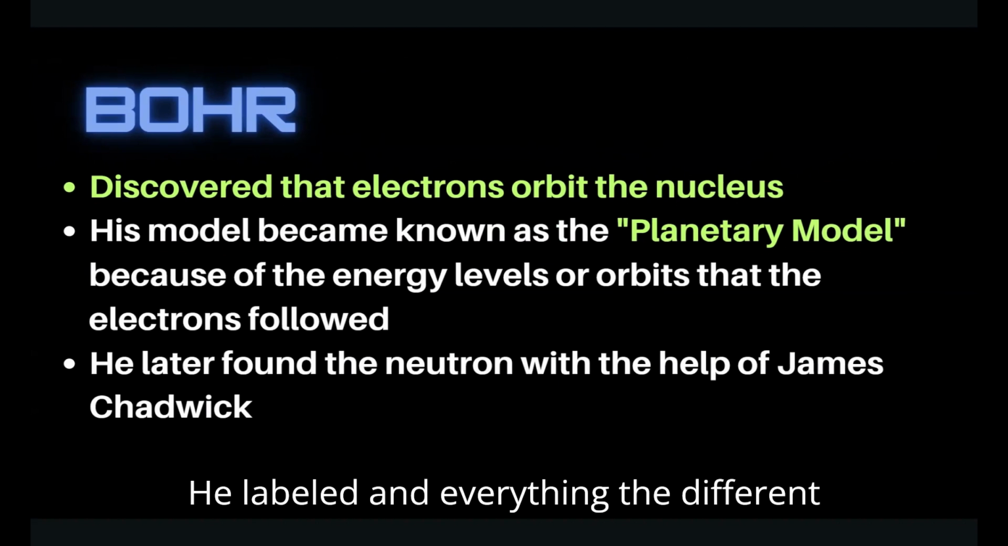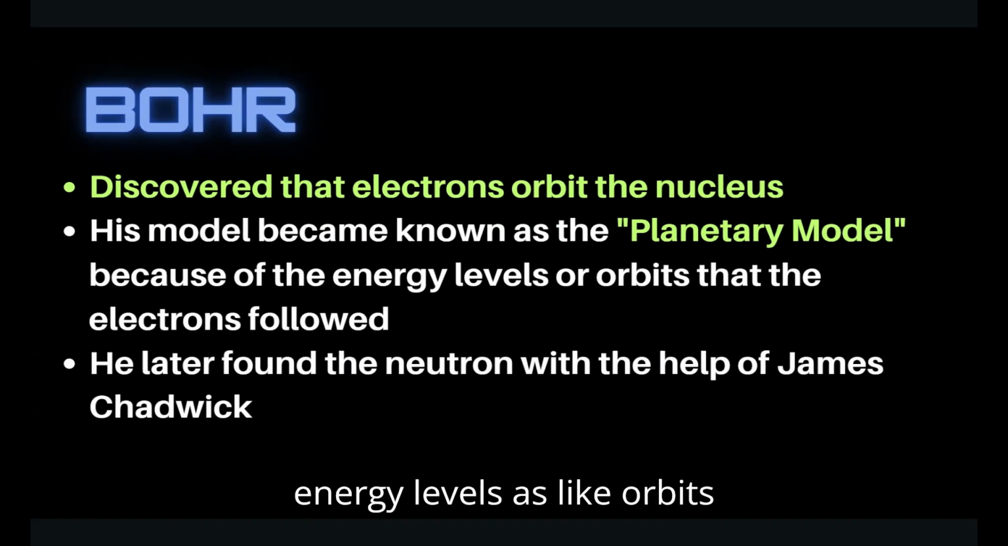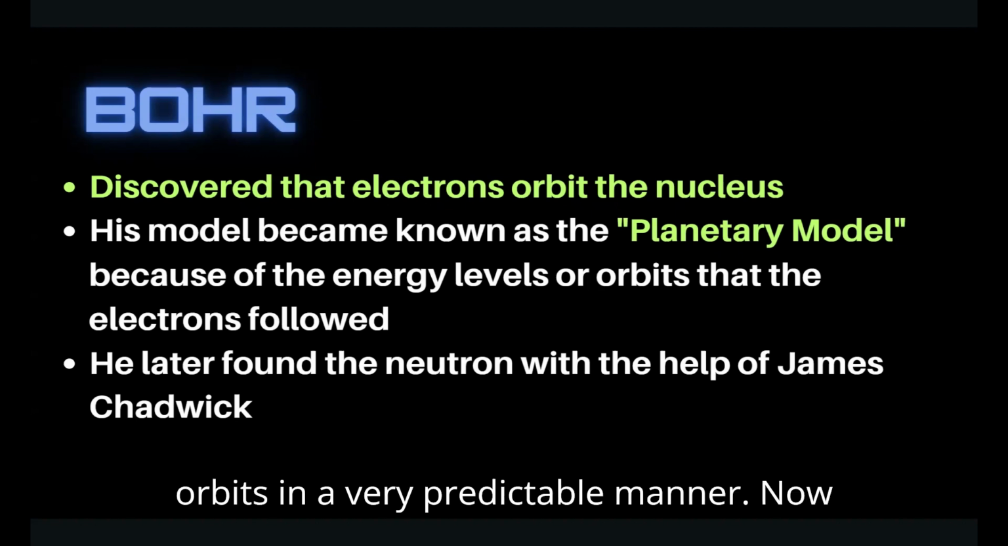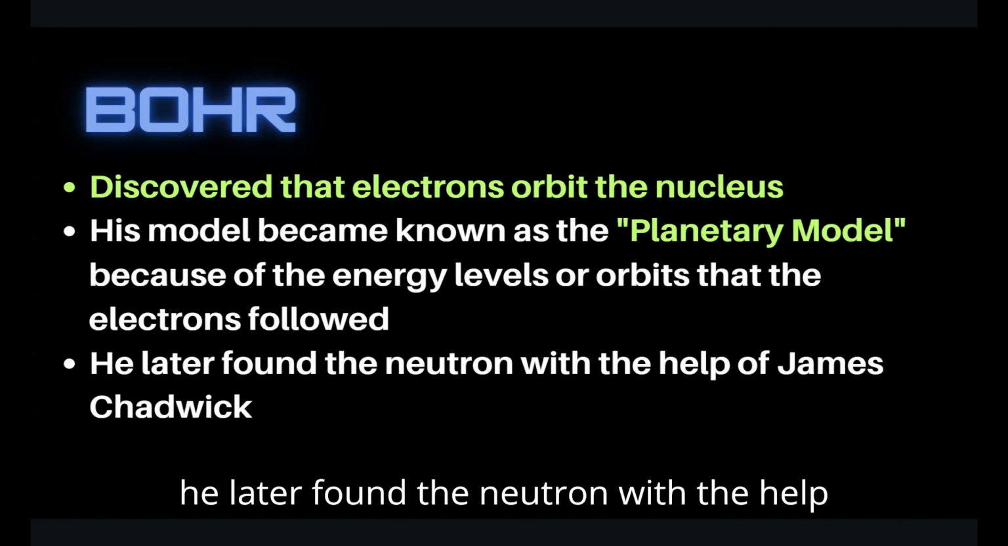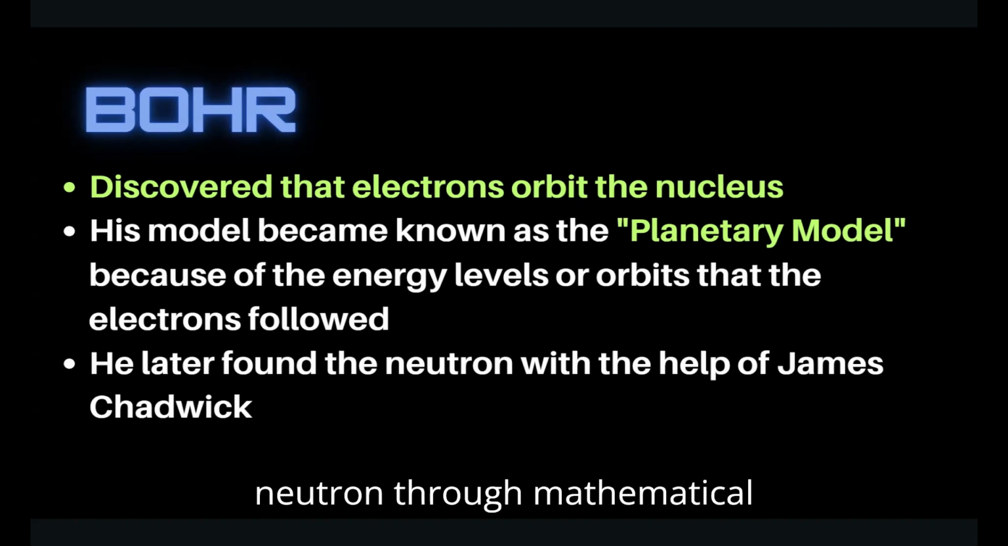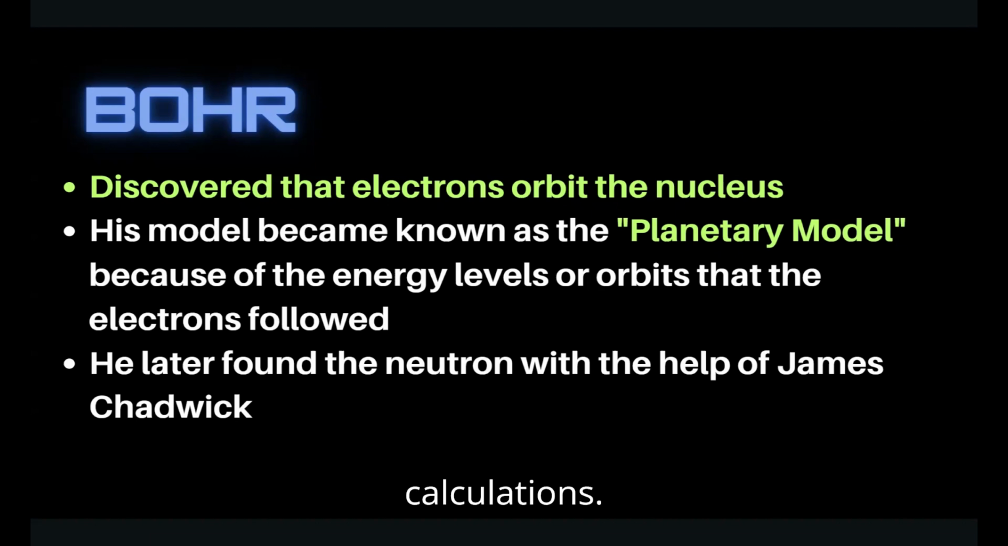He labeled the different energy levels as orbits, and the electrons would follow those orbits in a very predictable manner. Now, he later found the neutron with the help of James Chadwick, and they found the neutron through mathematical calculations.